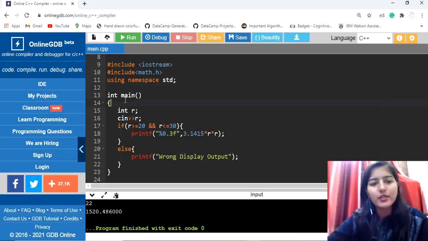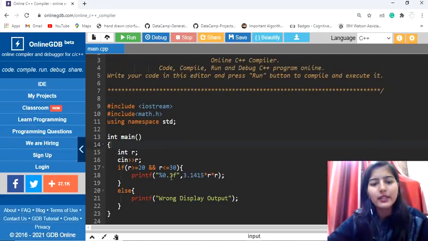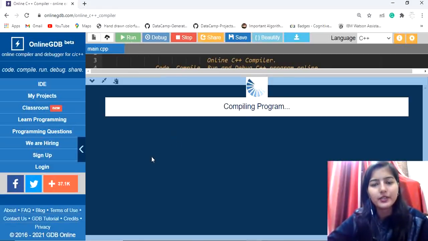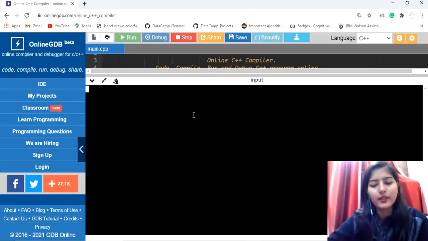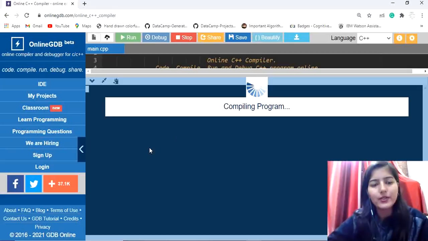I did this because I want to show why some of the students were not able to pass the test cases. Because of this reason, they forgot to limit the digits after the decimal point. So now if you run it, 22 is the radius. So you can see we are getting 1520.486. Let's try other input values.